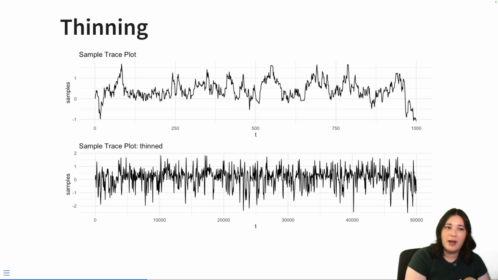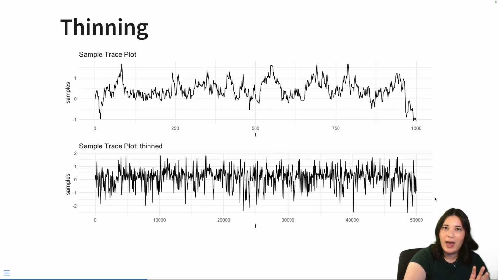So at the top, we have a chain where you can see that there's pretty heavy autocorrelation in the samples. One sample is very similar to its neighbor samples. And then at the bottom, you see a different chain where we've sampled a ton more samples. We've sampled, what is this, 50,000 samples instead of 1,000. And then maybe we take only 1 out of every 50 samples, so that instead of seeing this heavy autocorrelation, we see this relatively uncorrelated chain of samples.